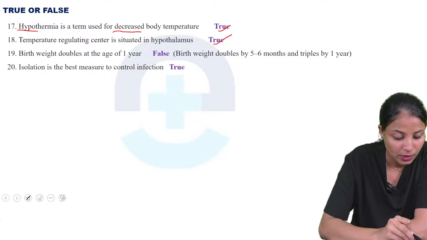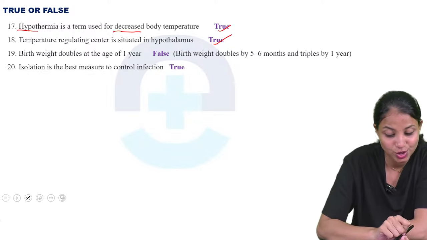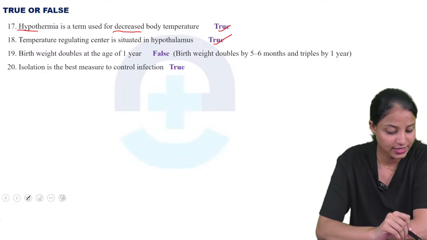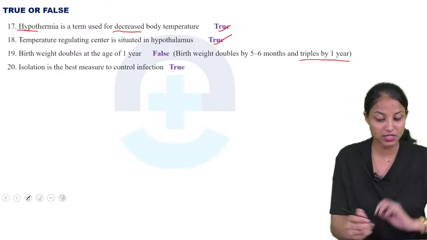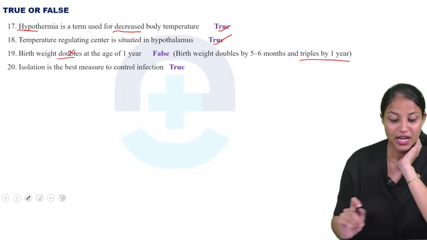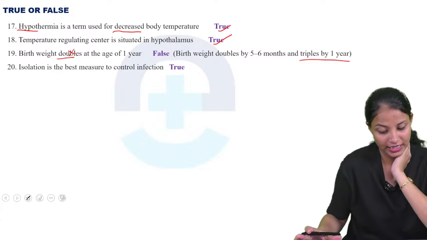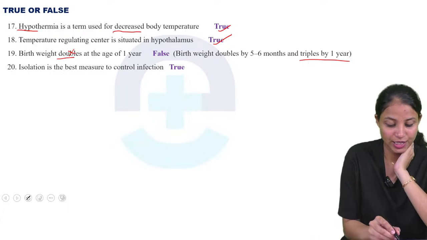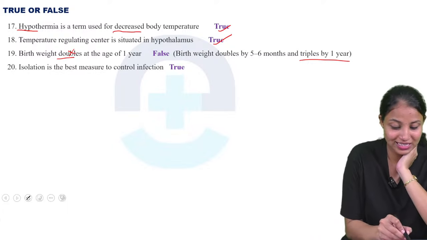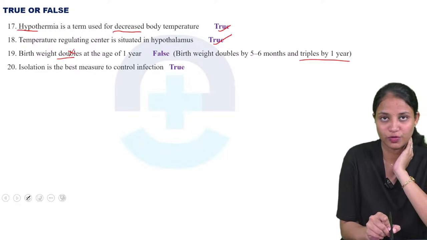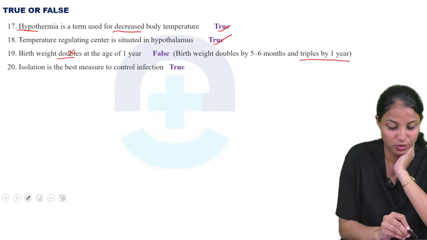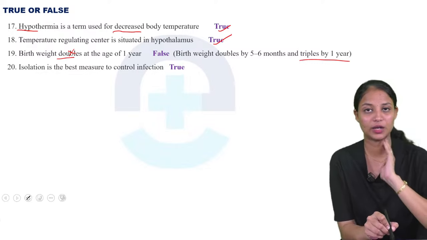Okay, next one is birth weight doubles at the age of 1 year. No, it's not doubles, it's triples by 1 year. So this statement is false because it is written as birth weight doubles at the age of 1 year. Sorry, if it is birth weight triples at the age of 1 year, then it's true.